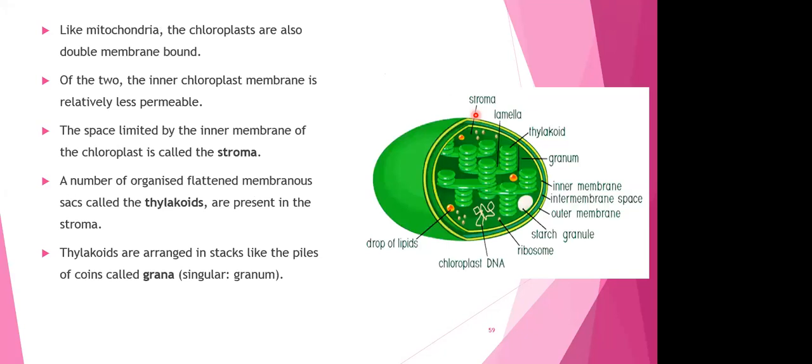Now, like mitochondria, the chloroplasts are also double membrane bound. So here in the diagram, you can very well see this is the outer membrane, this is the inner membrane. Here the inner membrane is not folded. Okay, the inner membrane is also entire, but they are double membrane bound structures.